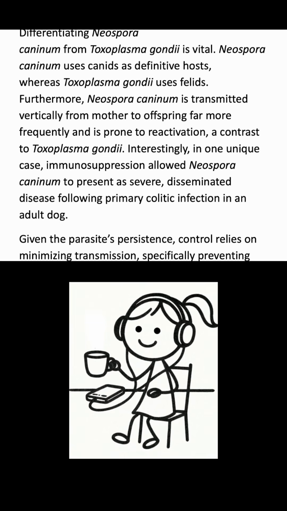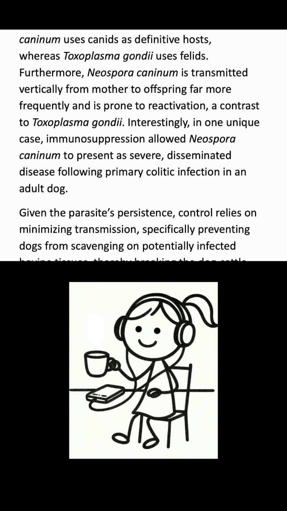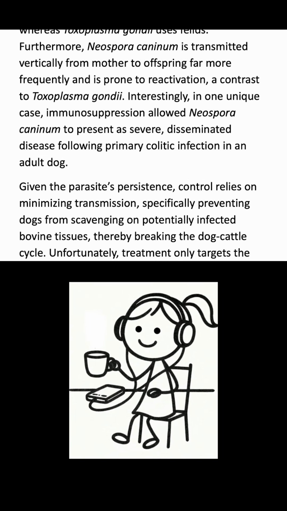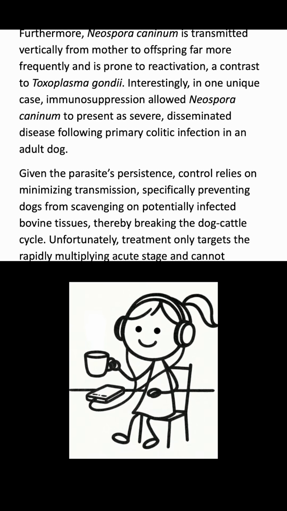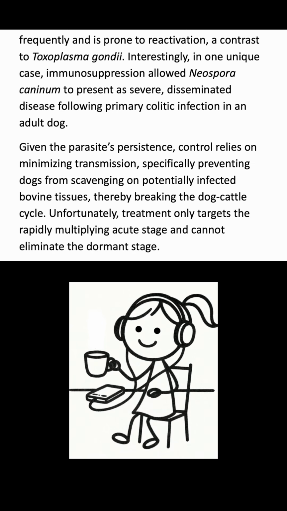Given the parasite's persistence, control relies on minimizing transmission, specifically preventing dogs from scavenging on potentially infected bovine tissues, thereby breaking the dog-cattle cycle. Unfortunately, treatment only targets the rapidly multiplying acute stage and cannot eliminate the dormant stage.